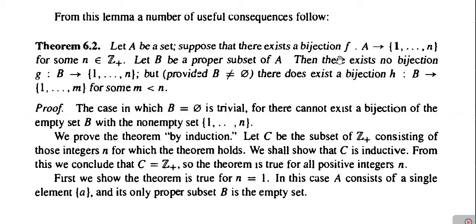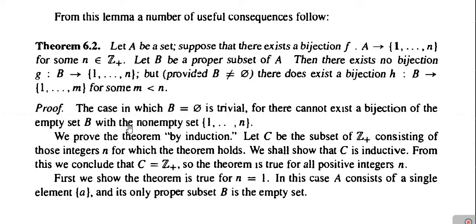What we have to prove here? We have to prove that if A is a set, and there is a bijection between the set A and the set containing n elements, then there cannot be a bijection from the set B to the set 1, 2, 3 up to n, where B is a proper subset of A. But obviously, if B is a proper subset of A, then there can exist a bijection between the set B and the set containing elements 1, 2, 3 up to m, where m is less than n. So that we are going to prove.